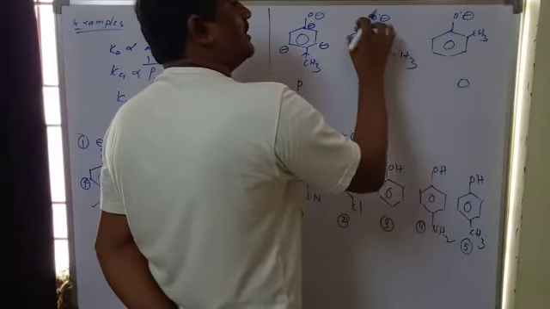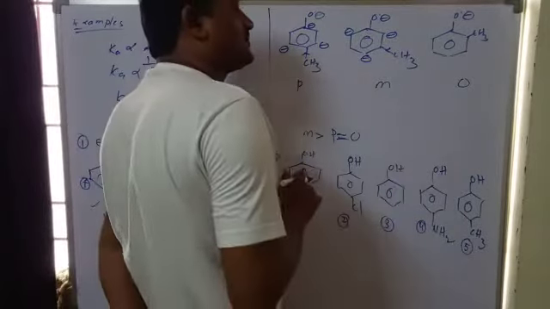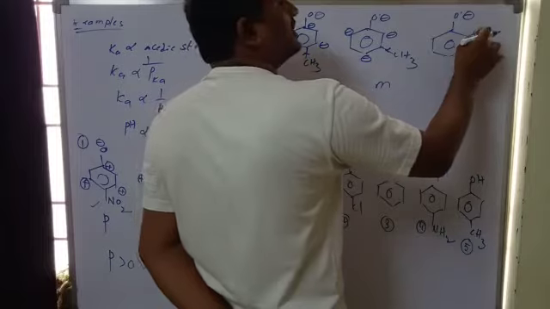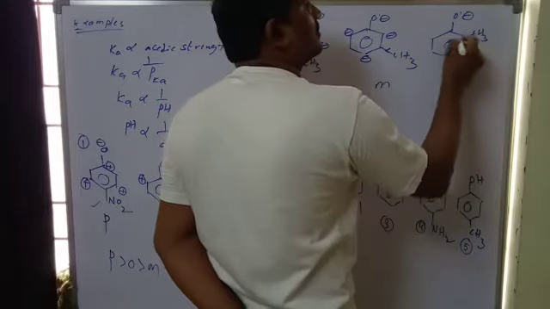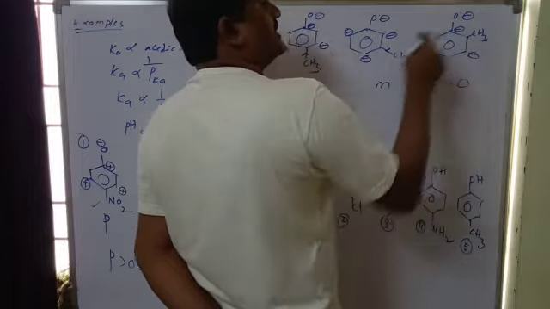These are ortho, meta, para. Ortho and para get the donation. Also with respect to this other group, these two are ortho and opposite is para. So they get a negative charge.